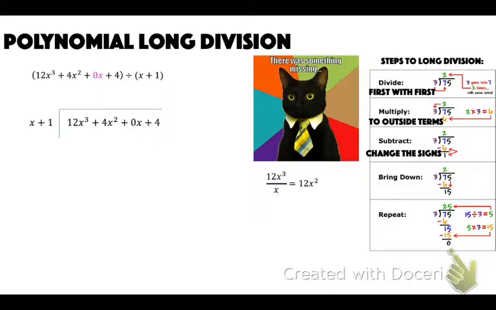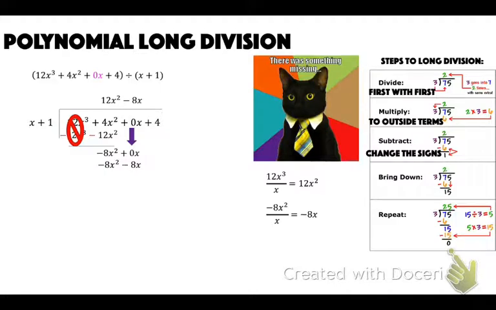So divide first with first, you get 12x squared. Multiply, you get 12x cubed plus 12x squared. Multiply to the outside terms. Okay, subtract, change those signs. You get negative 8x squared, bring down the 0x. Negative 8x squared divided by x is negative 8x.